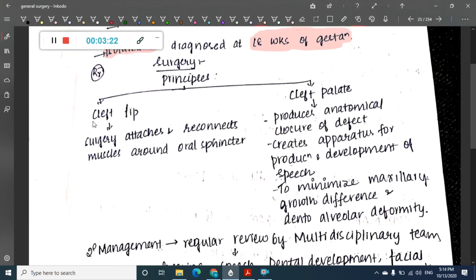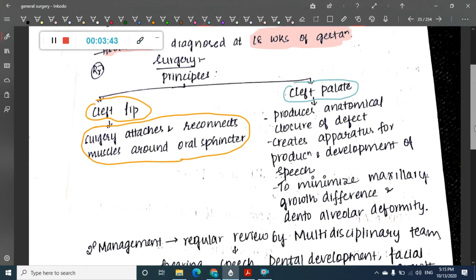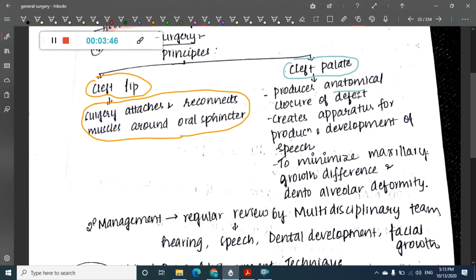The surgeries are, first, cleft lip surgery attaches and reconnects the muscles around the oral sphincter. In cleft lip, we attach and reconnect the muscles around the oral sphincter. Cleft palate produces an anatomical closure defect, and we have to close it by some means, right? Only when we close it is there proper development of speech.